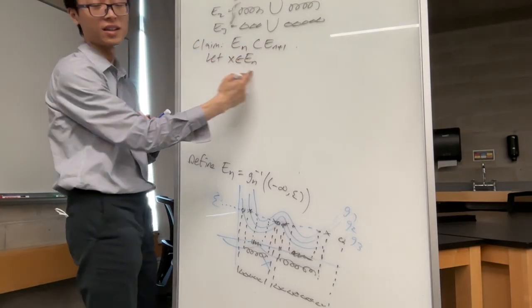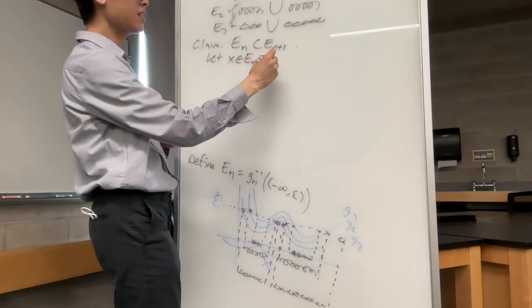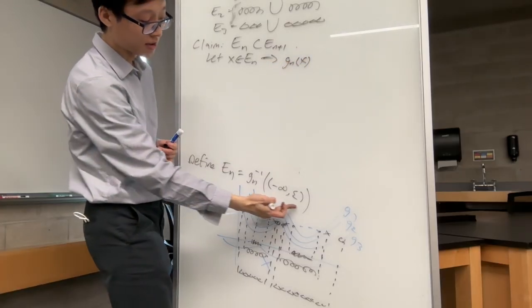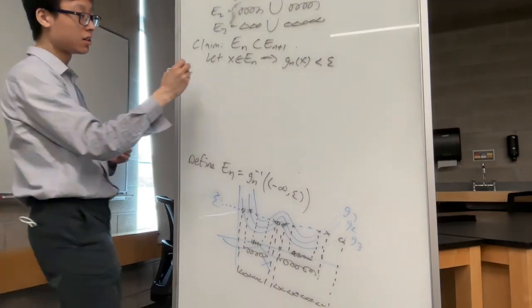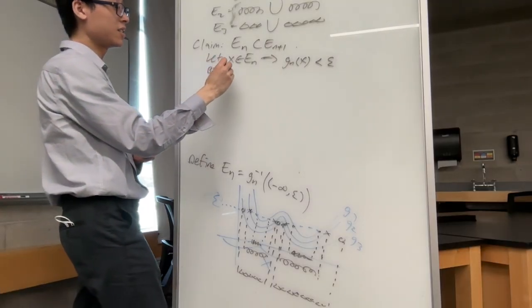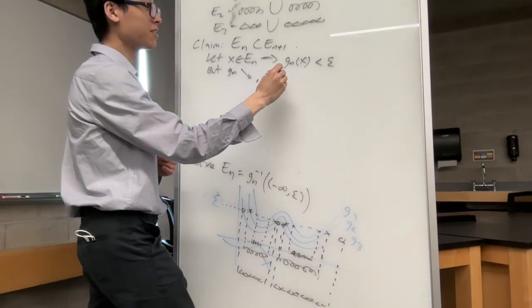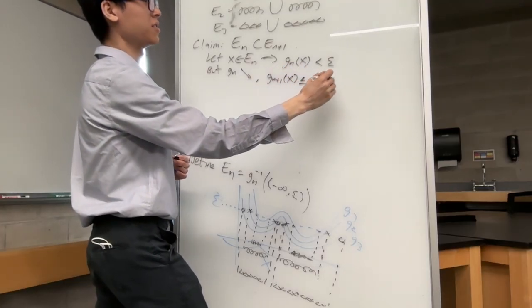Let x be in En. En is just the pre-image of this. So that implies Gn of x is going to be in this interval, that is, less than epsilon. But because the Gn's are decreasing, certainly Gn plus 1 of x is less than or equal to Gn of x. That's what it means to be decreasing.